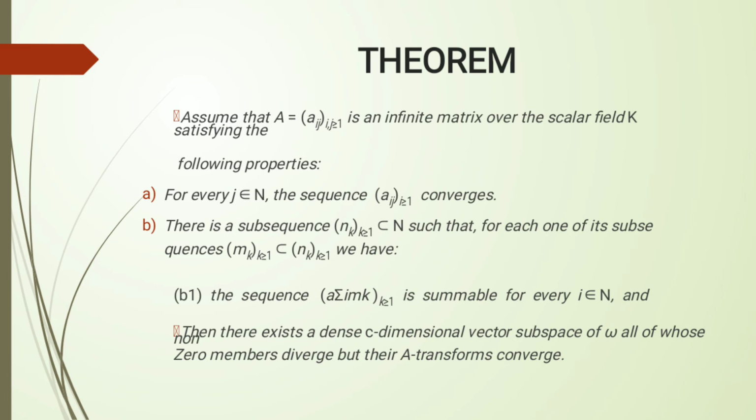(B1) There is a subsequence (n_k), where k is greater than or equal to 1, a subset of N, such that for each one of its subsequences (m_k), k greater than or equal to 1, a subset of (n_k), the sequence of the sum over k of a_{i m_k} is summable for every i belonging to N. Then there exists a dense c-dimensional vector subspace of omega, all of whose non-zero members diverge but their A transforms converge.